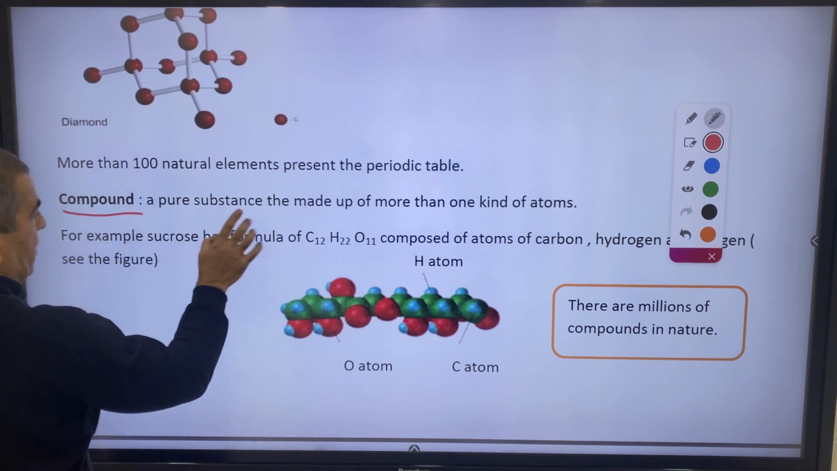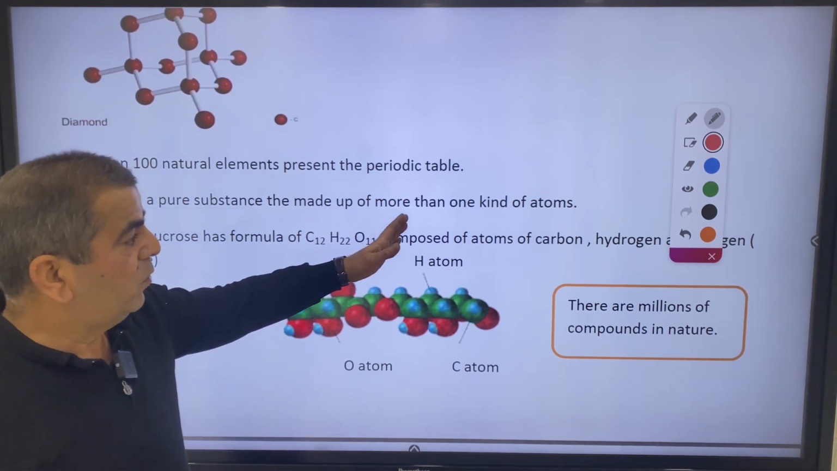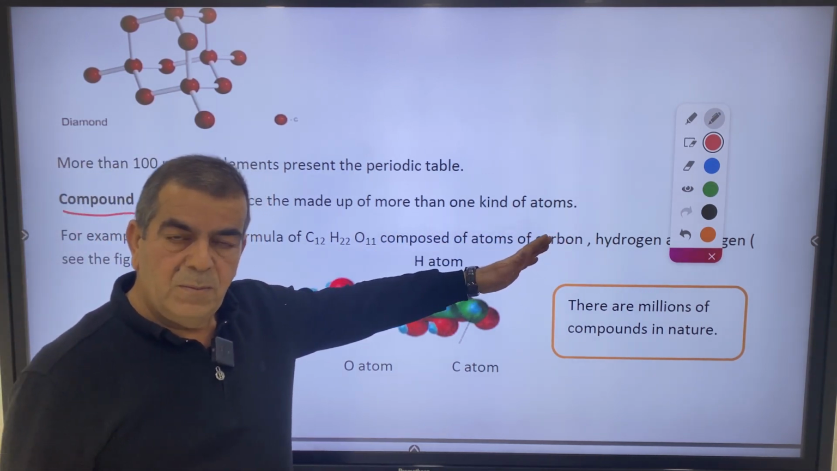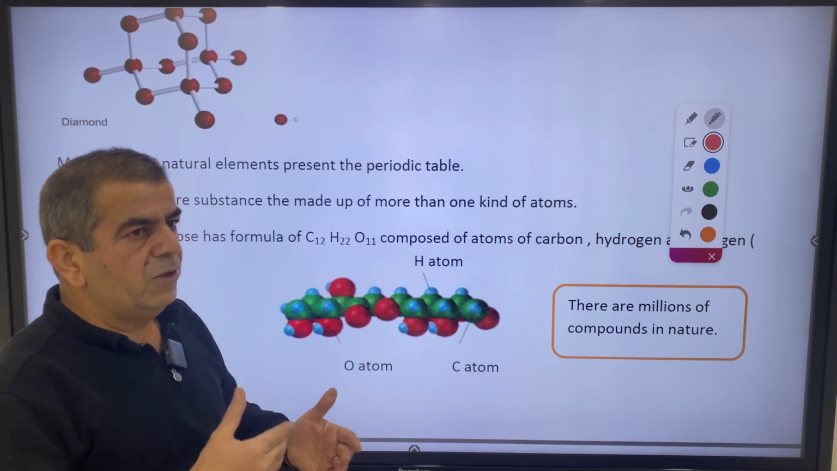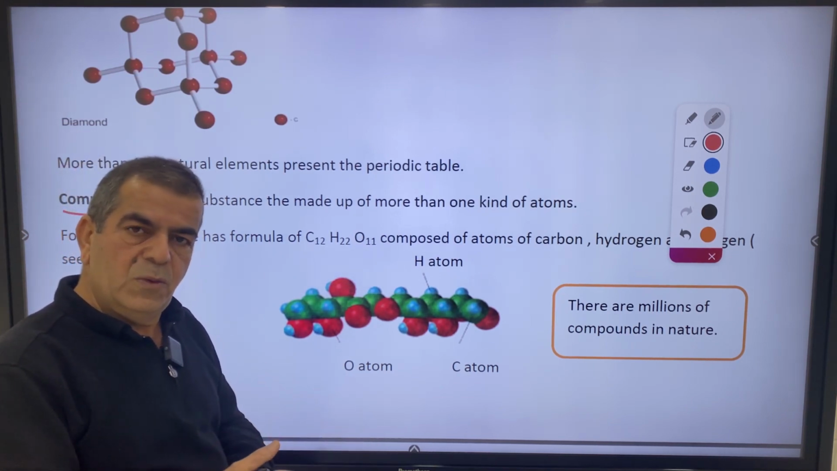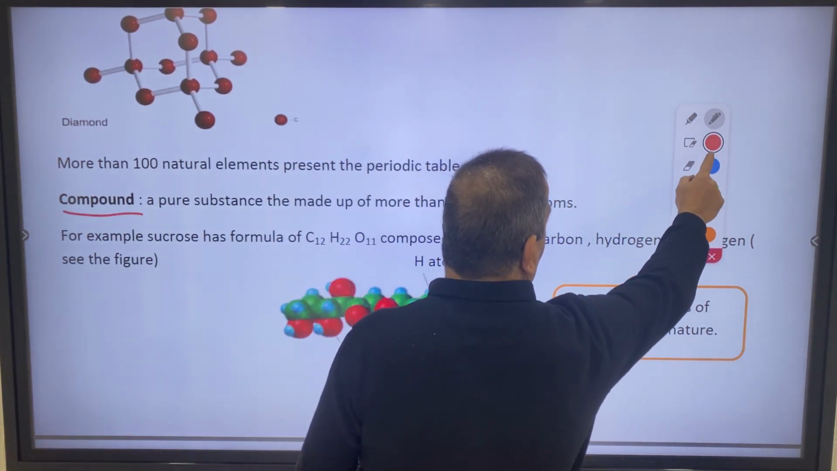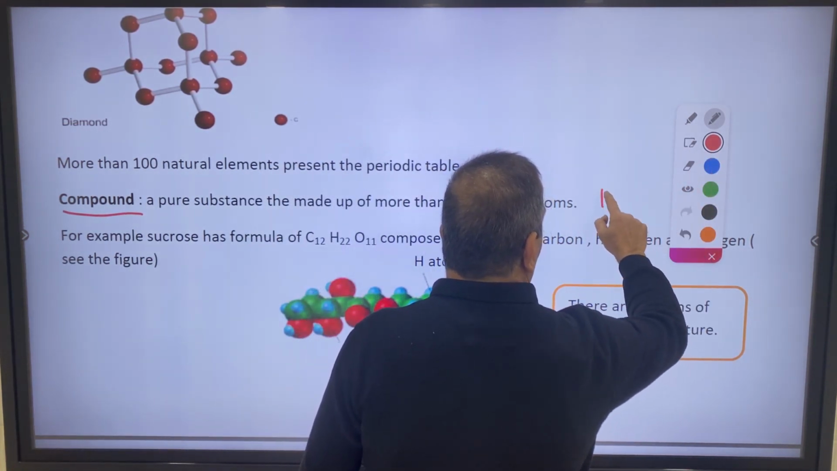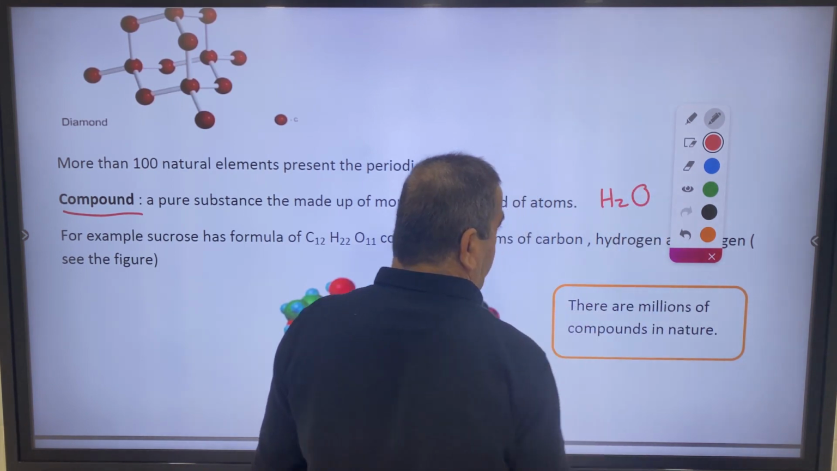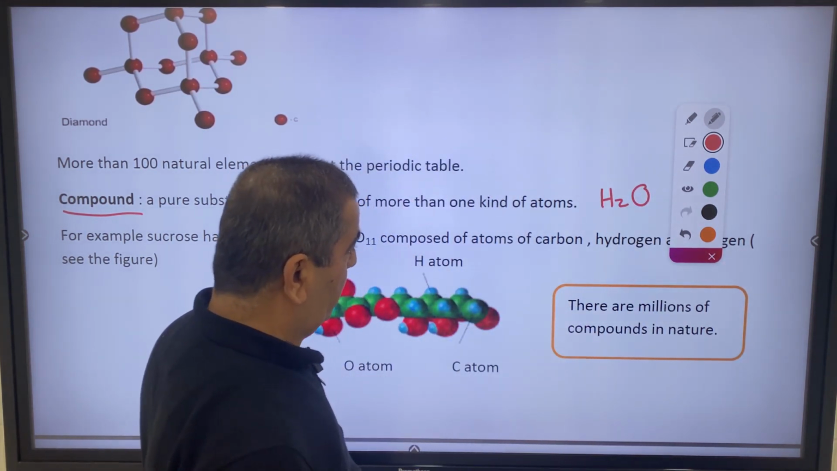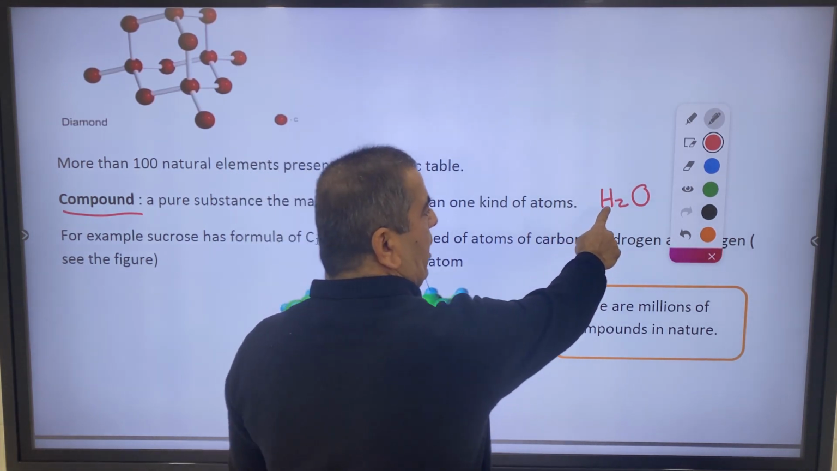A compound, as written here, is a pure substance made up of more than one kind of atom. For example, you have hydrogen and oxygen in water. Here we have H2O. H2O, water, is a compound. Why a compound? Because the atoms are not identical.